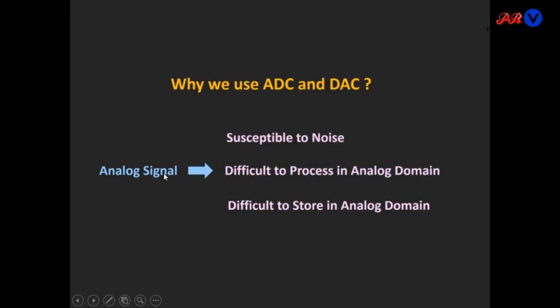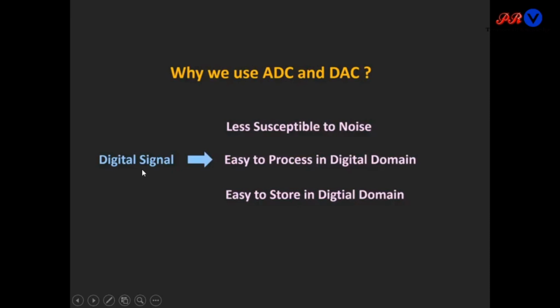Analog signals have some disadvantages: they are susceptible to noise, they are difficult to process in the analog domain, and they are difficult to store in the analog domain. While digital signals have some advantages: they are less susceptible to noise, easy to process in the digital domain, and easy to store in the digital domain. So that's why we convert our analog signal into a digital signal for processing and storing purposes, and then we can reconstruct the original analog signal using this DAC.